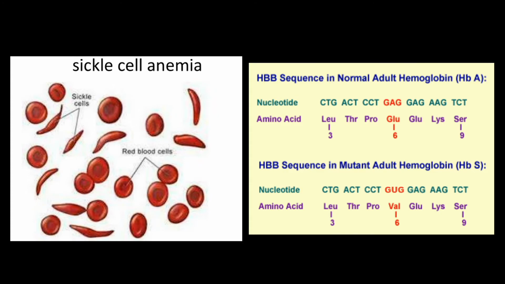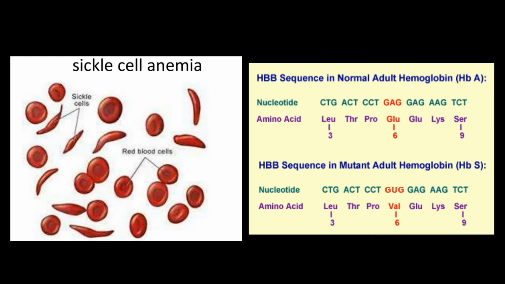The first picture regarding sickle cell anemia: see the RBCs, which are normal RBCs, round in shape, and when they become sickle shaped, what changes occur? In normal hemoglobin HbA, at the 6th position of the amino acid chain you will find GAG, which codes for glutamic acid, and it is replaced by GUG and the amino acid is valine.